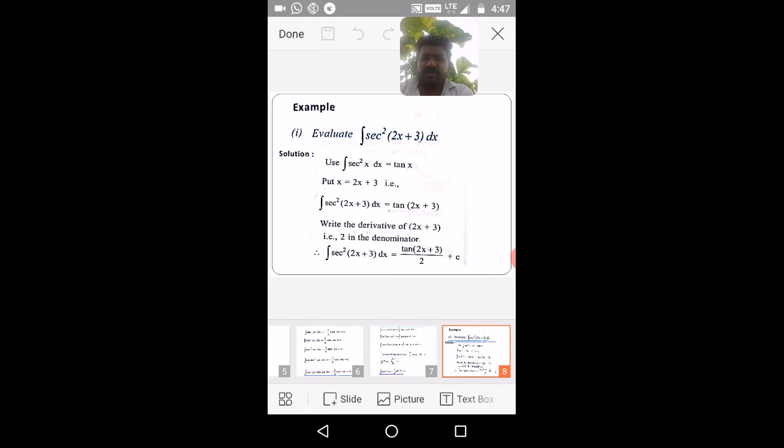You will get 1 by 2 into sec square t dt, and it is the same as integration of sec square x dx, tan x plus c. Similarly, integration of sec square t dt is tan t plus c, so it is 1 by 2 tan t plus c, and again in terms of x, 1 by 2 tan 2x plus 3 plus c.